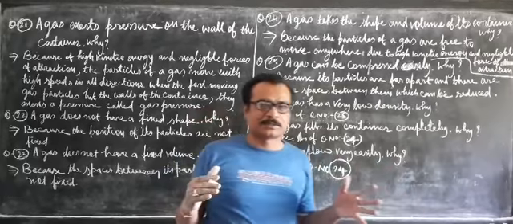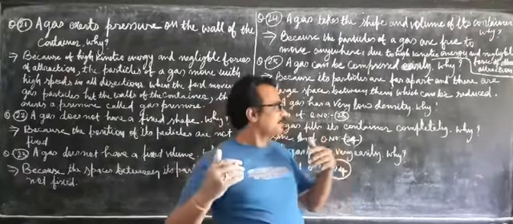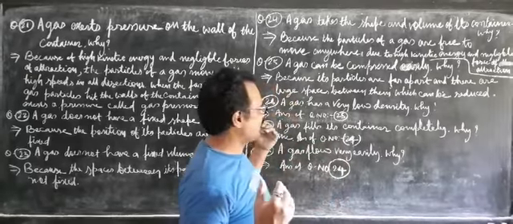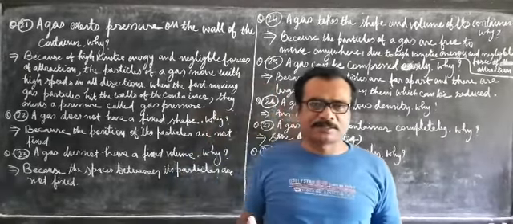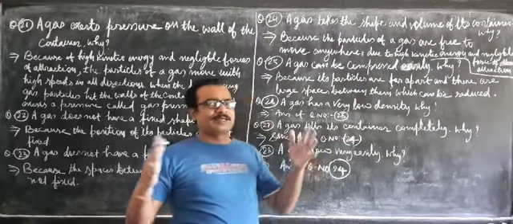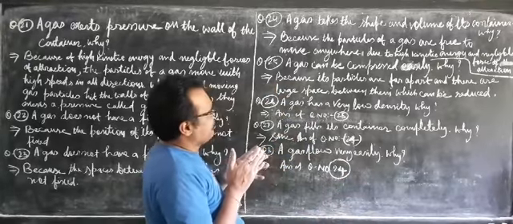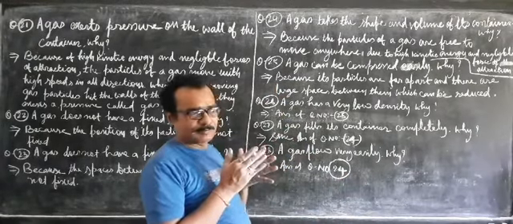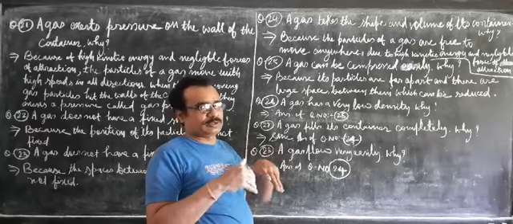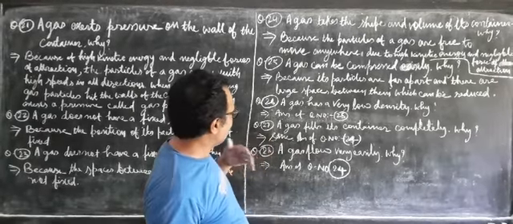That means gaseous particles are far apart, at a very large distance. That is why large space is available between the particles. That interparticle space is huge, and it can be reduced by compression. That is why gases can be compressed. Okay, now we'll move to another question.